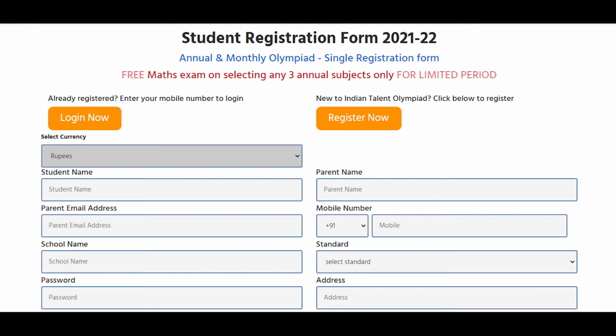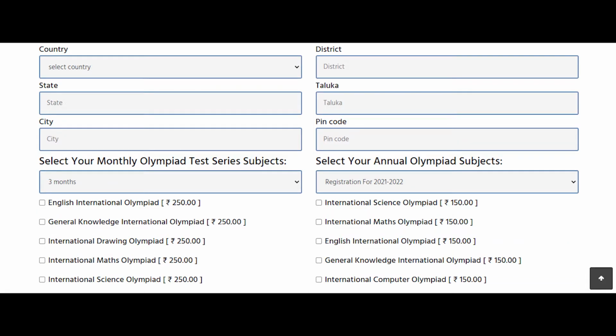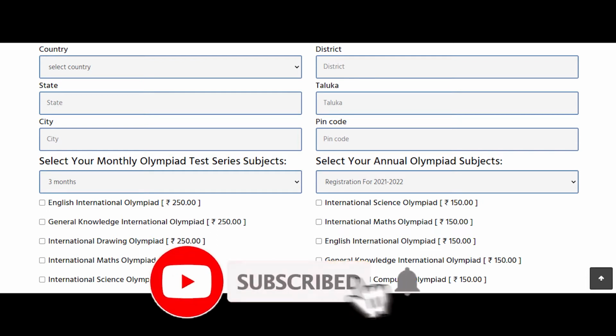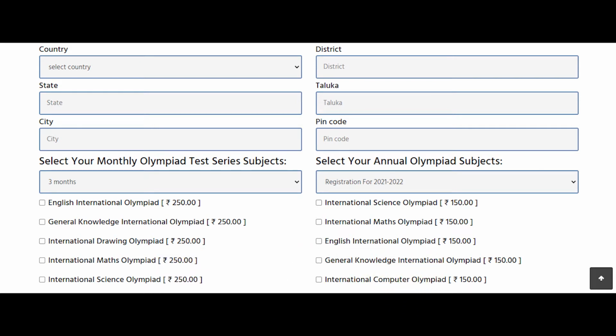To register, you can watch the form on your screen. In the form, you have to fill in student name, parent email address, parent name, mobile number, school name, password, and student standard. In the address, you have to fill in country, state, city, district, and pin code. Then you have to select your monthly Olympiad test or your annual Olympiad subject. By filling up the form, you can register yourself on the Indian Talent Olympiad, and the link of that form is also given in the description area.